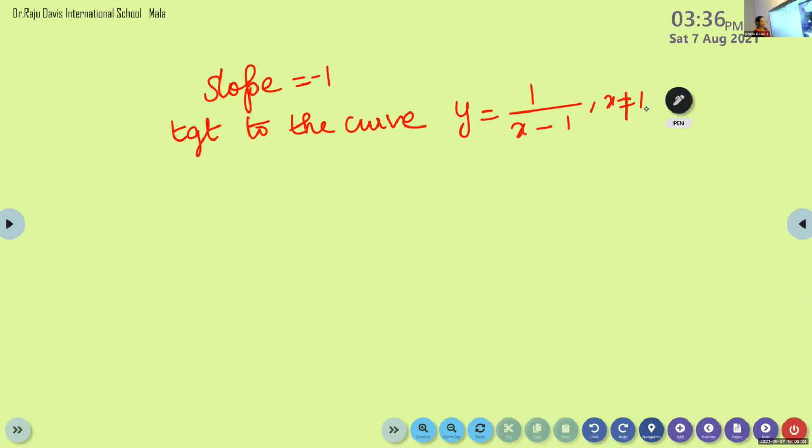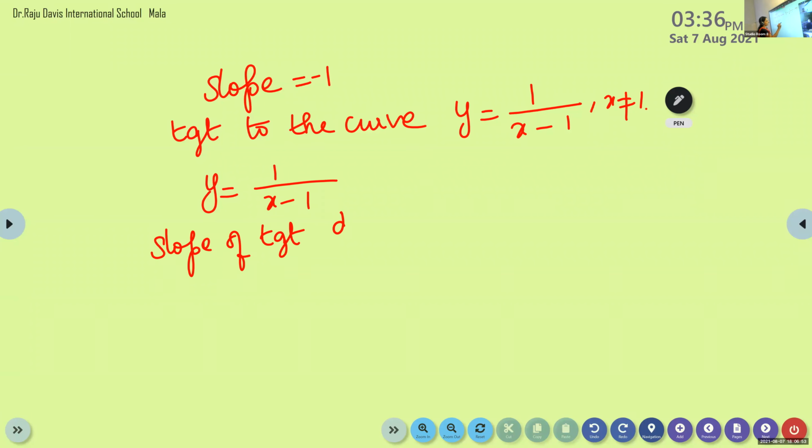So we want to find the tangent for this curve. Instead of giving the point x1, y1, here slope is given. We want to find the equation of the tangent to the curve y is equal to 1 by x minus 1, isn't it? So you find out what is the slope of the tangent.